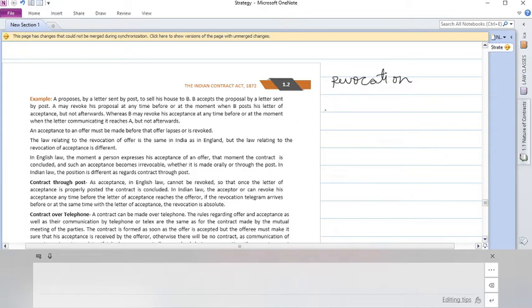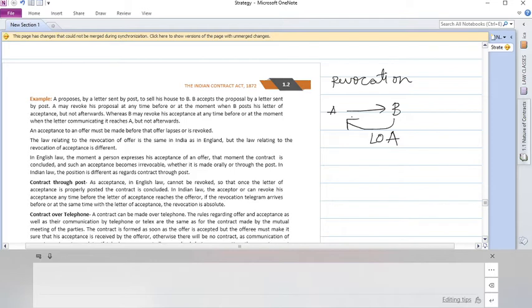A proposes to sell his house to B by letter sent by post. A may revoke his proposal at any time before B posts his letter of acceptance. Since yesterday, in the topic of communication, this has been a continuous sentence that we have been learning.